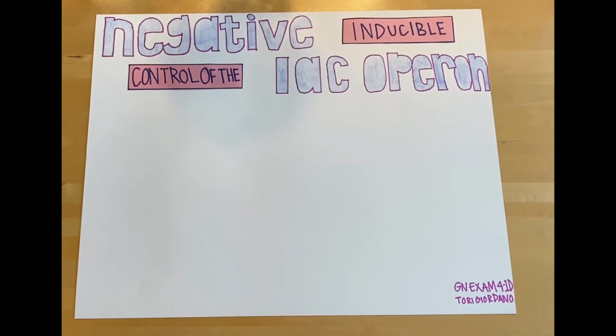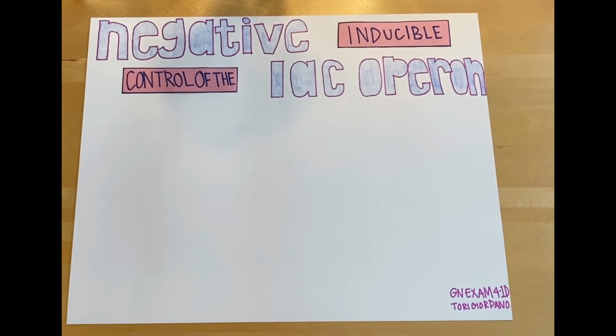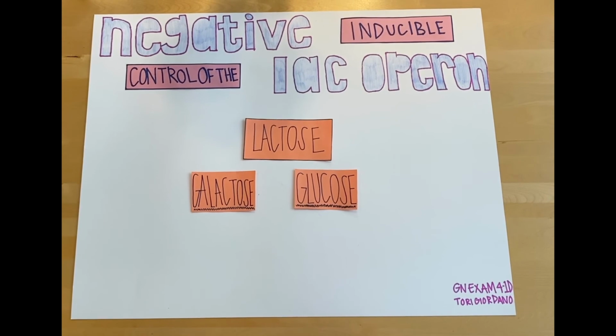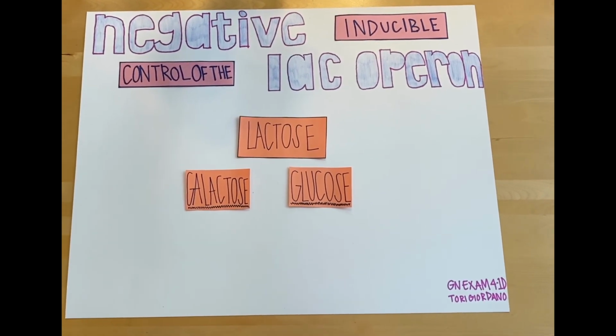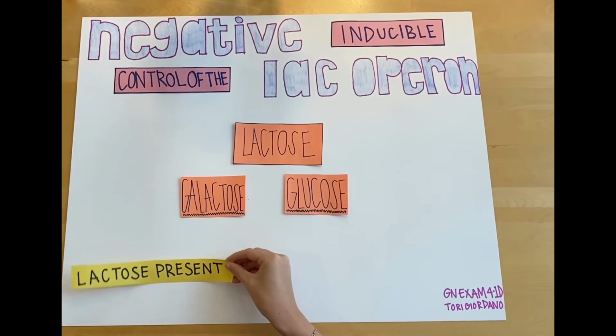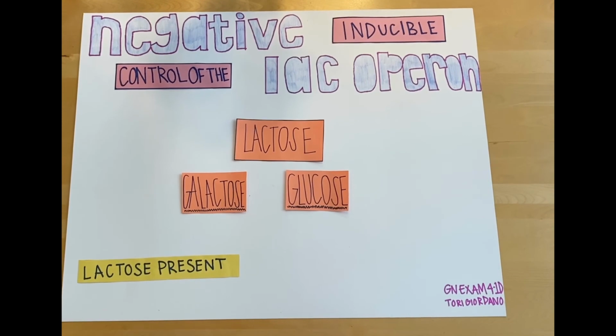Today I'll be talking about negative inducible control in the lac operon. The lac operon is responsible for breaking down lactose into galactose and glucose. An operon is defined as a regulatory area that controls multiple genes and transcribes them to make proteins needed for the breakdown of lactose. This happens when lactose is present in the cell. If there is no lactose, we do not need to make these proteins because that would waste energy.